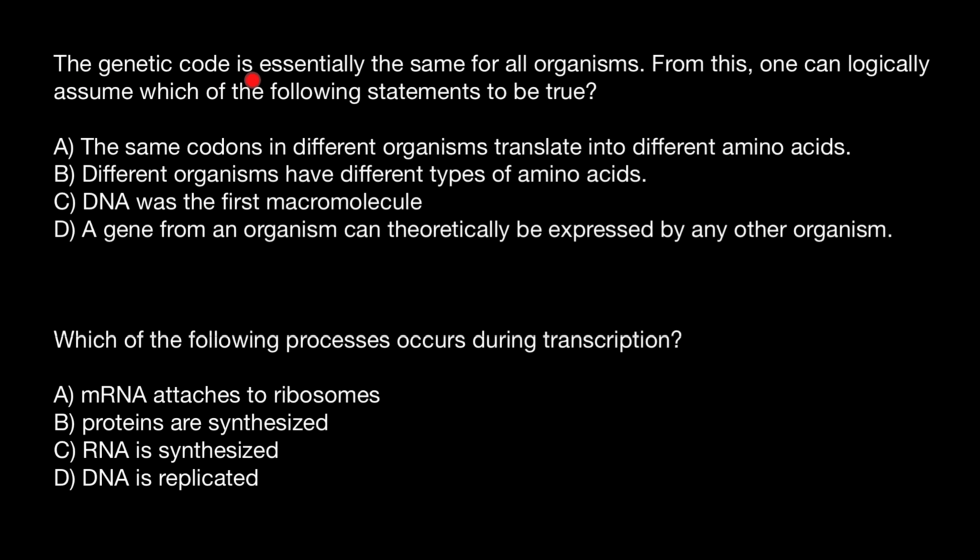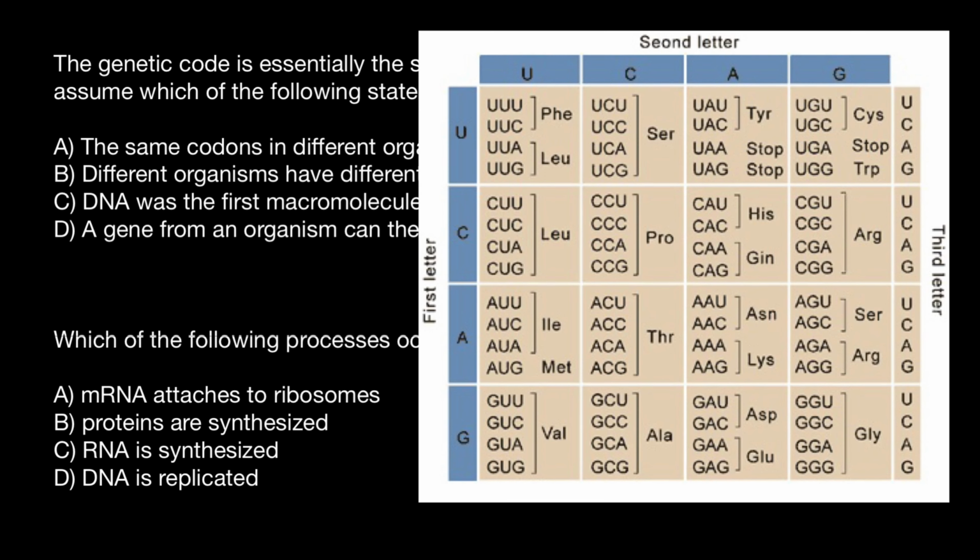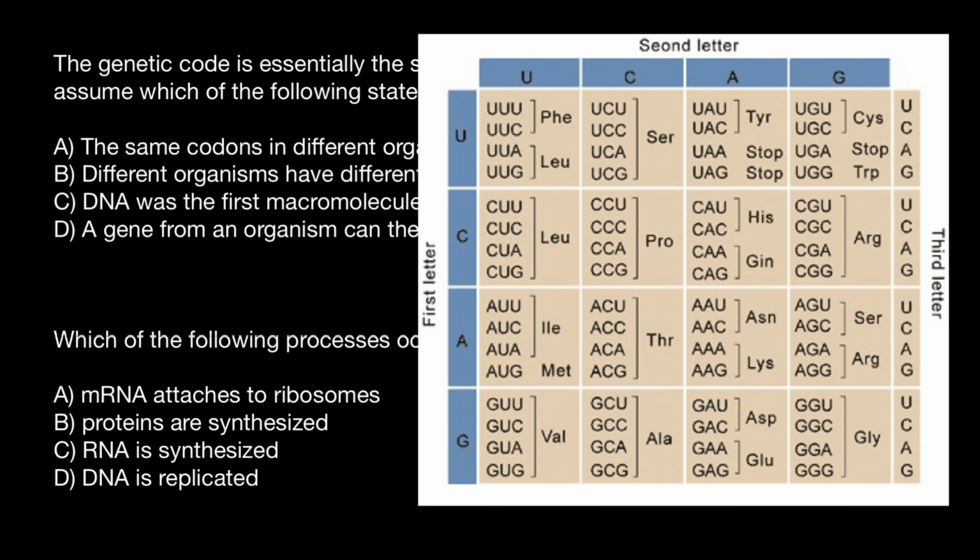The genetic code is essentially the same for all organisms. From this, one can logically assume which of the following statements to be true. Before we choose the correct answer, I want you to take a look at this table. This table specifies codons which specify amino acids, and these codons we can find in the messenger RNA.